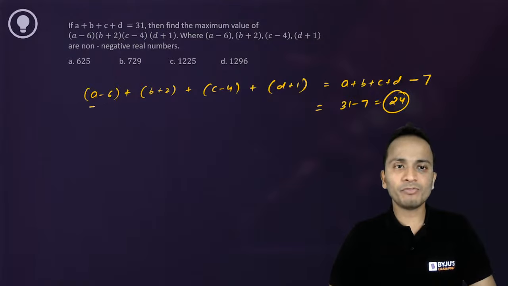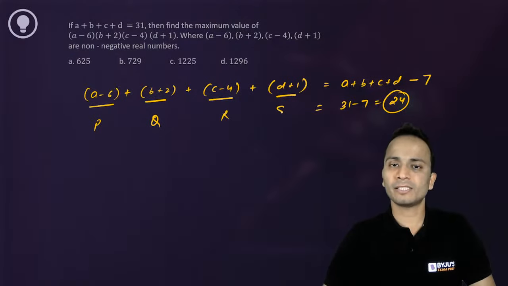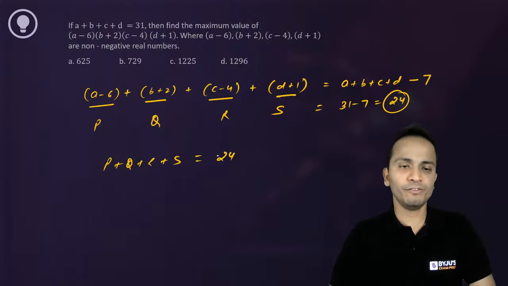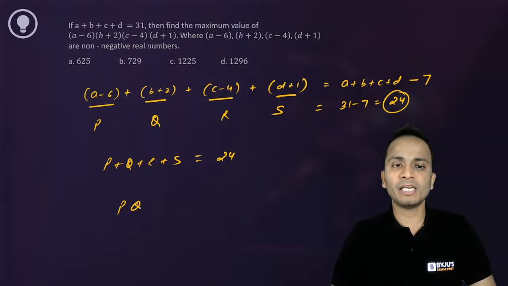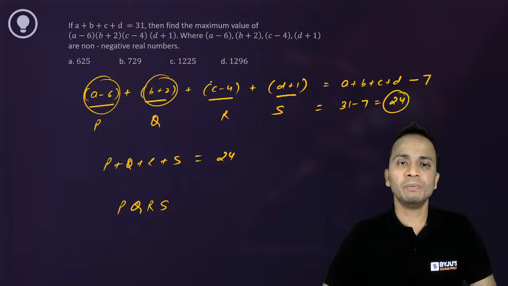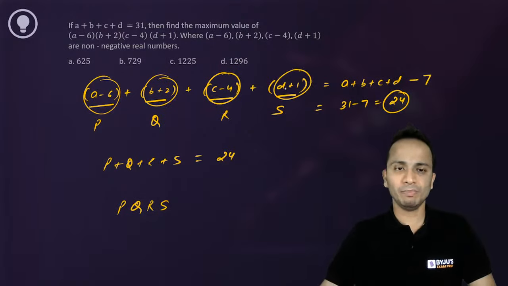So the sum of these four terms, I can call them capital P, Q, R, S. P plus Q plus R plus S is given as 24, and we have to maximize the product of PQRS, where PQRS are respectively a minus 6, b plus 2, c minus 4 and d plus 1.